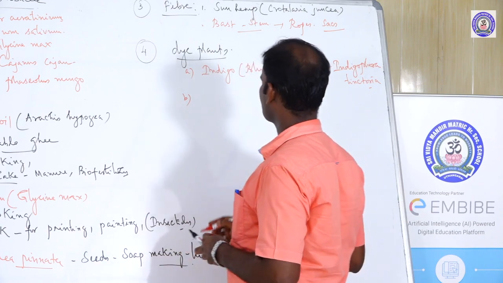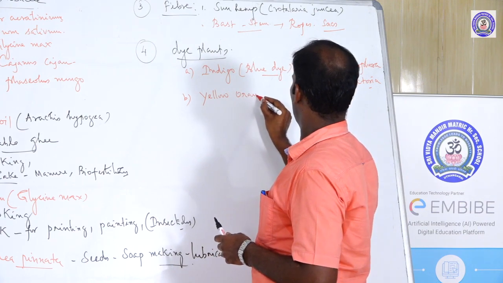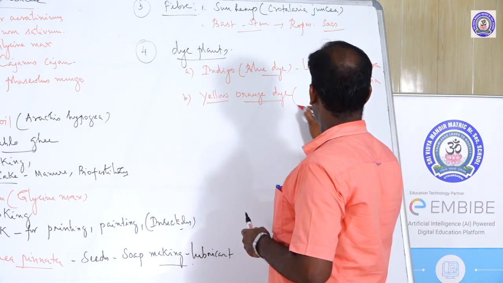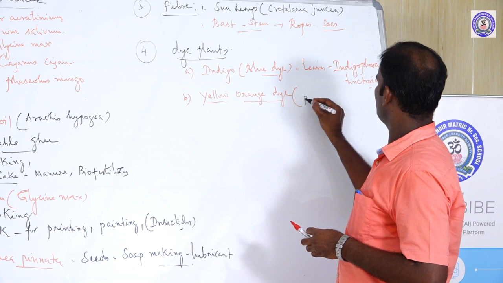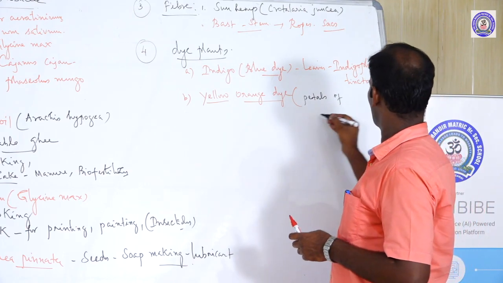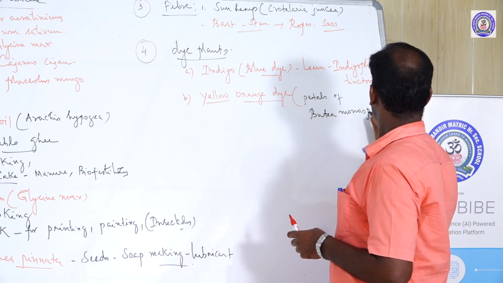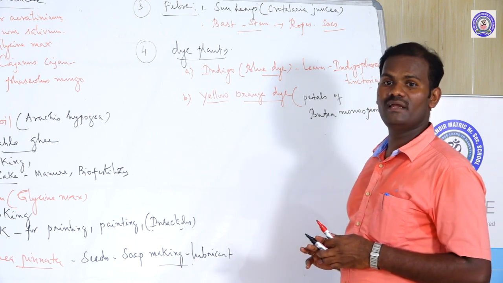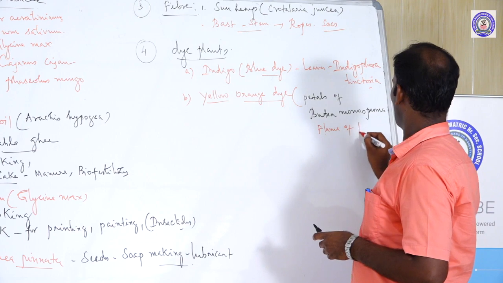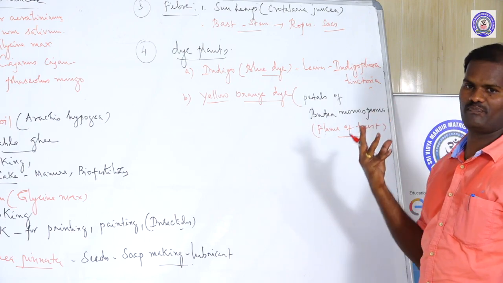Then another one is yellow orange dye. It is obtained from the petals of a plant called Butea monosperma. It's commonly called the flame of the forest, because the entire petals of the flowers look like a flame or fire.